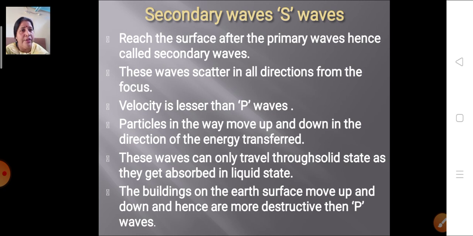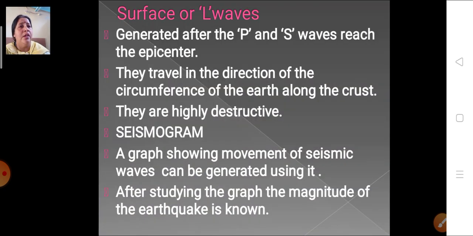Okay, children. Next are the surface waves. Surface waves are generated after the P waves and the S waves. They travel in the direction of the circumference of the earth along the crust. They are highly destructive. So the surface waves are also very destructive.